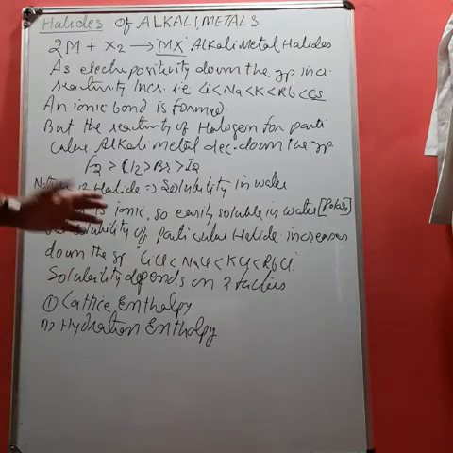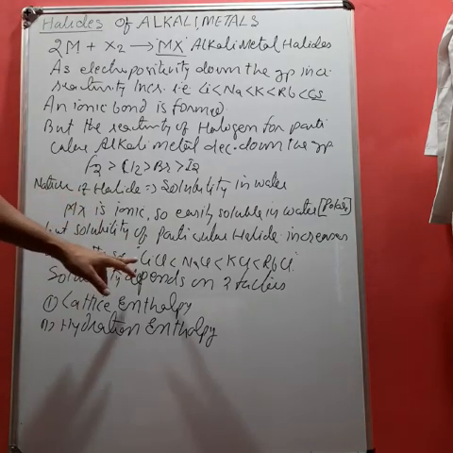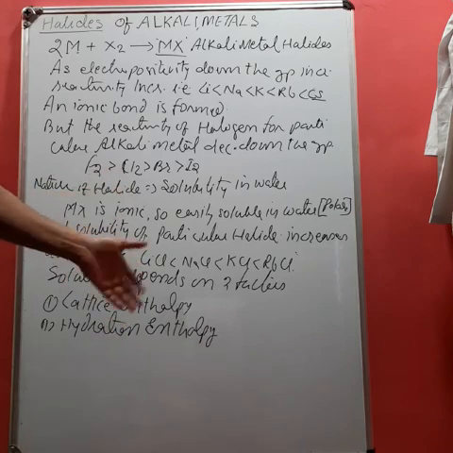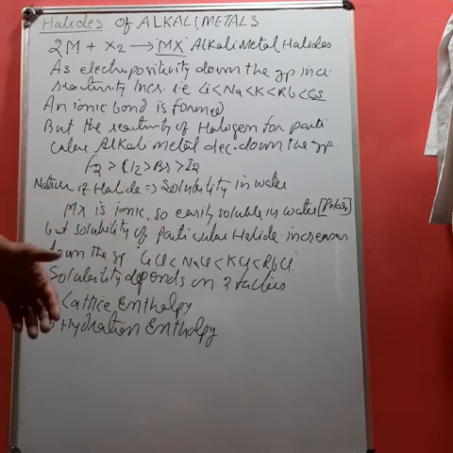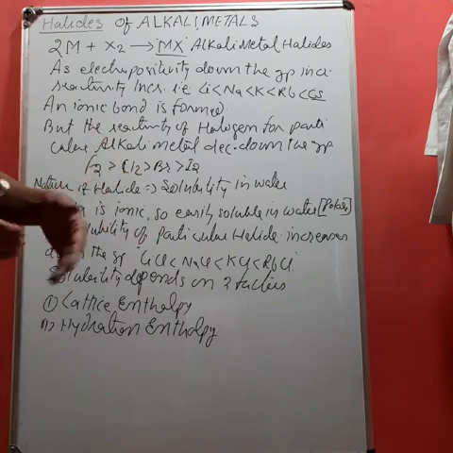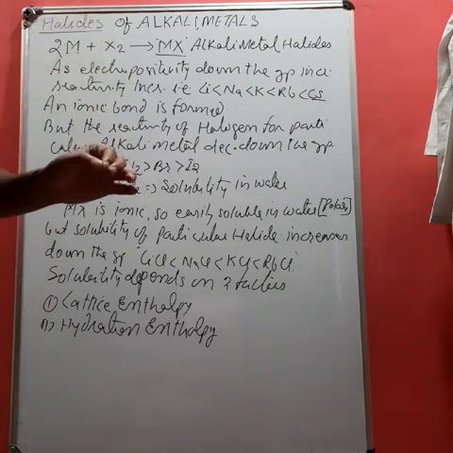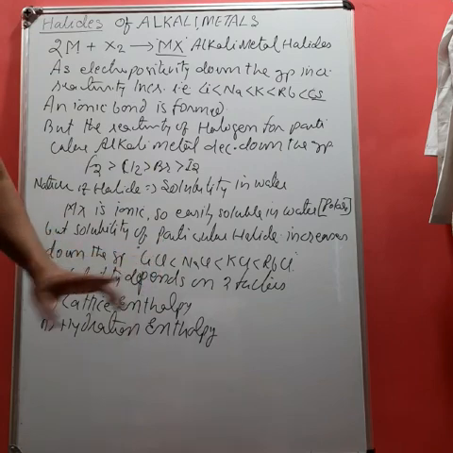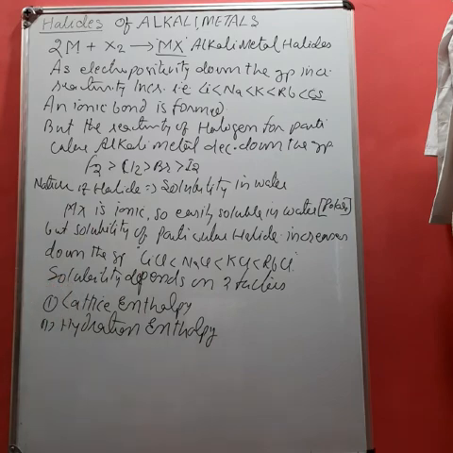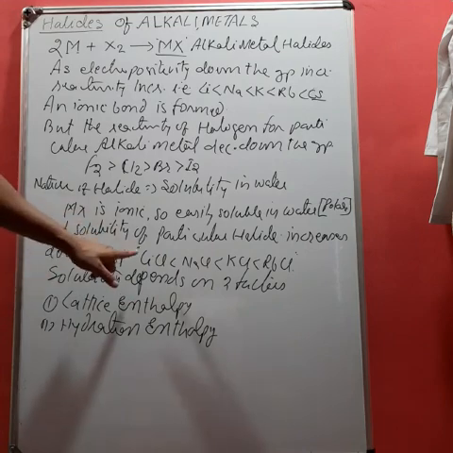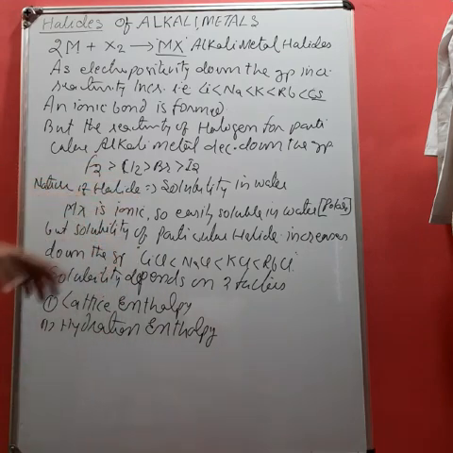I told you in an earlier video that the smaller the size of cations and anions, the more will be the lattice enthalpy. But if there are size differences, then the lattice enthalpy will be lesser. To dissolve in water, it is necessary first to break the bond between the metal and halide. In LiCl, the size of Li is smaller while the size of Cl is bigger, so its lattice enthalpy will have some differences.